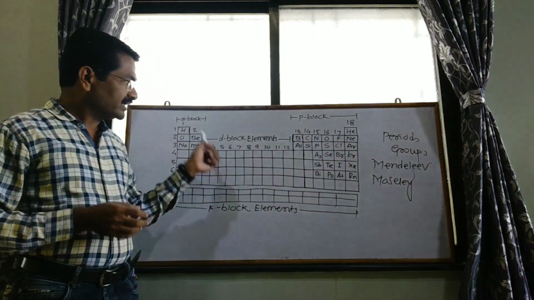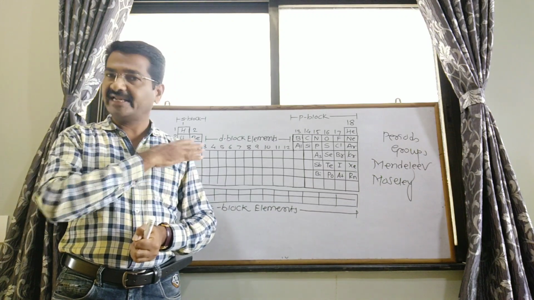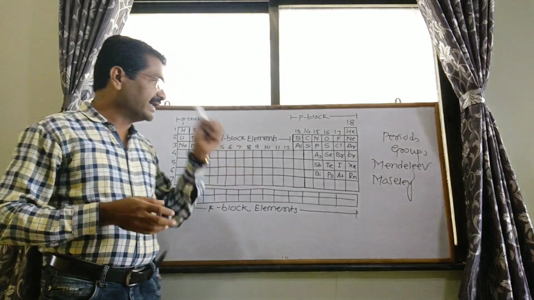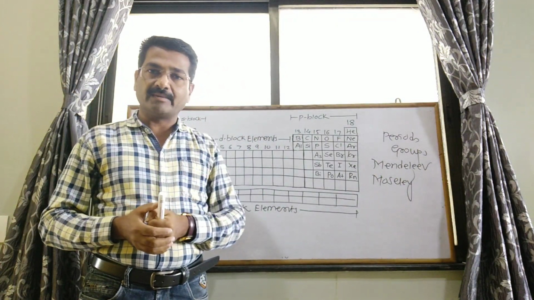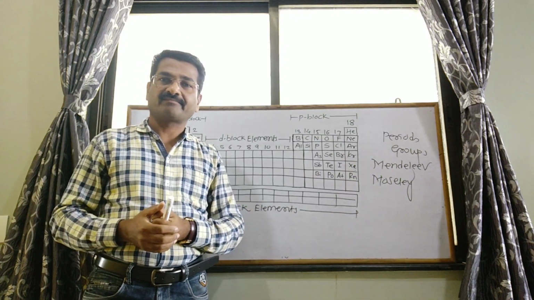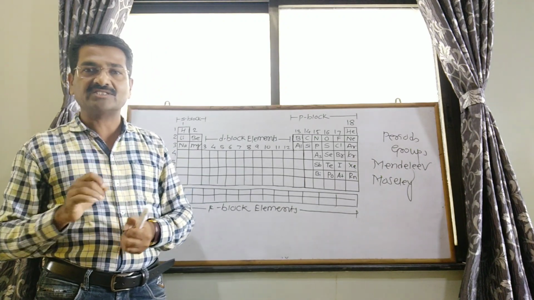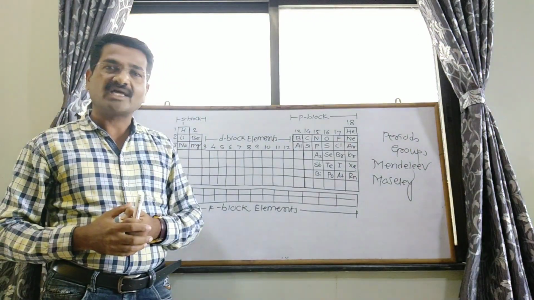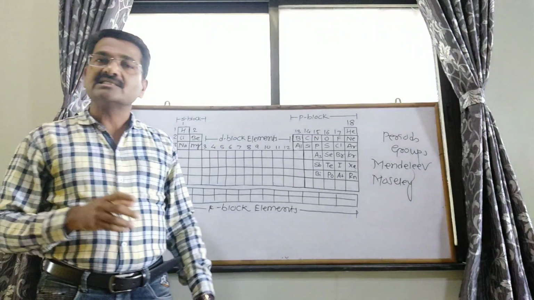Therefore, this periodic table is still used till date, with no changes. Atomic number means the number of protons or electrons present in an atom of an element.